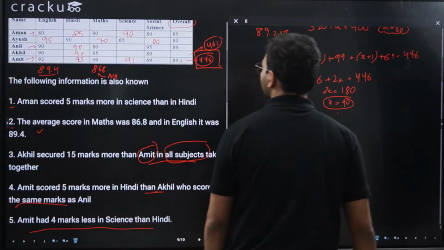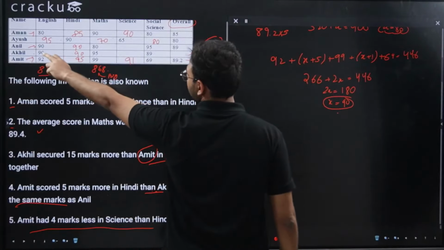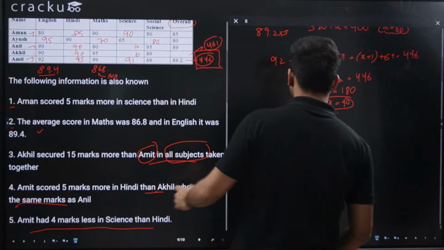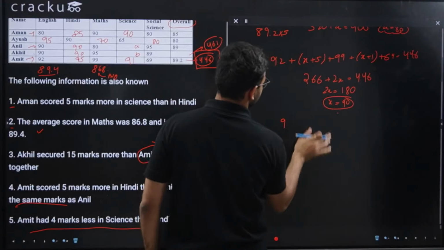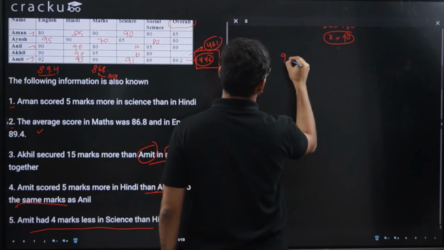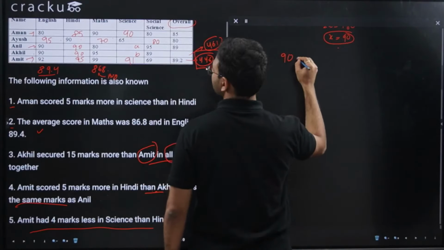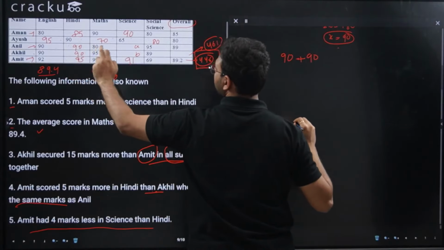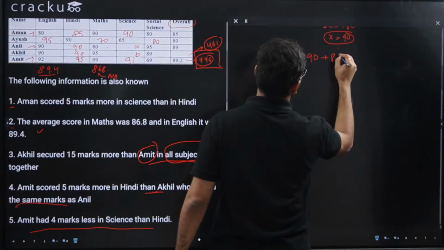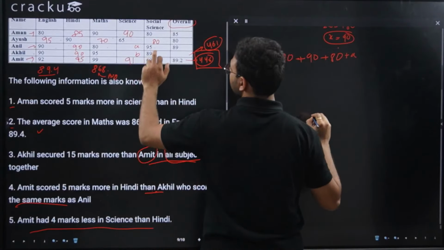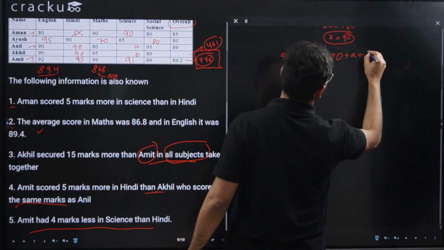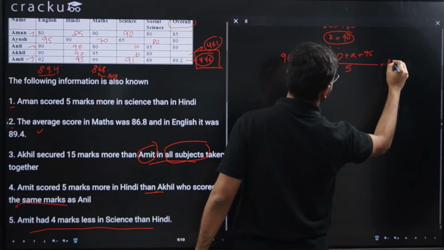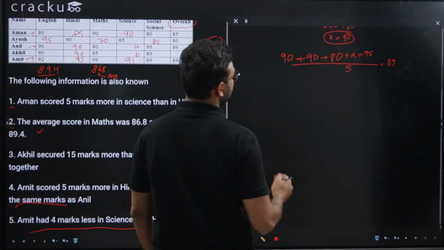For Anil, if I consider this value as A and this value as B, I can say 90 plus 90 plus 80 plus A plus 95, divided by 5, should be equal to 89, as used in condition 1 and condition 2.